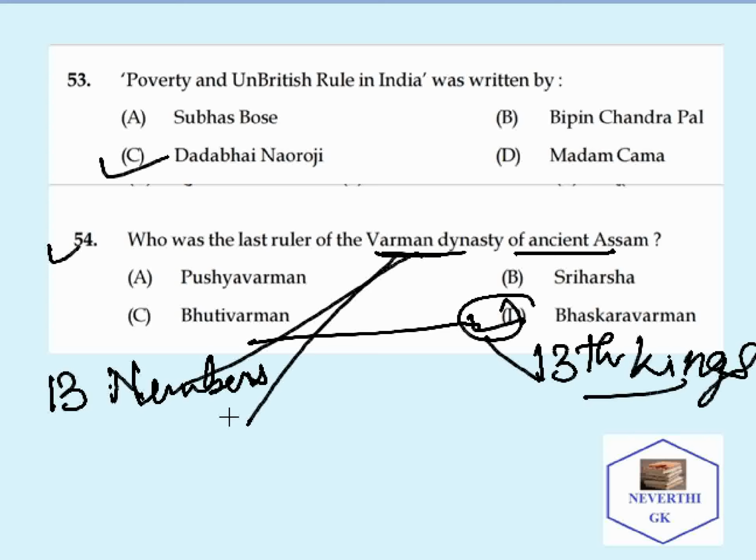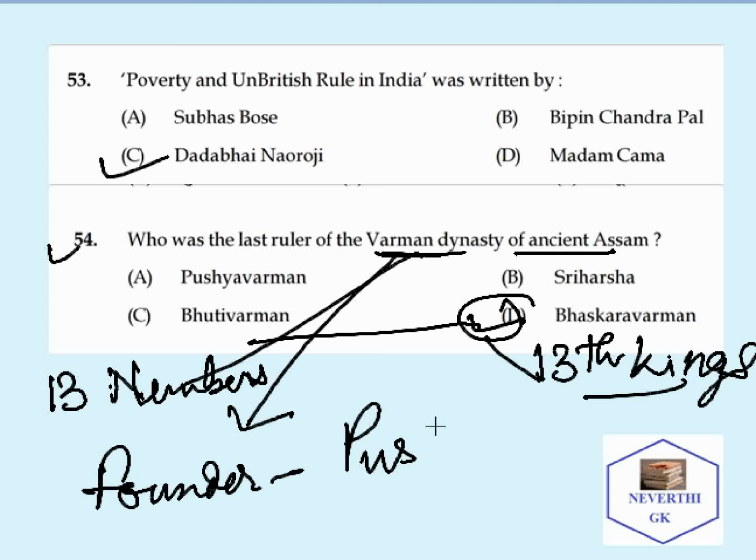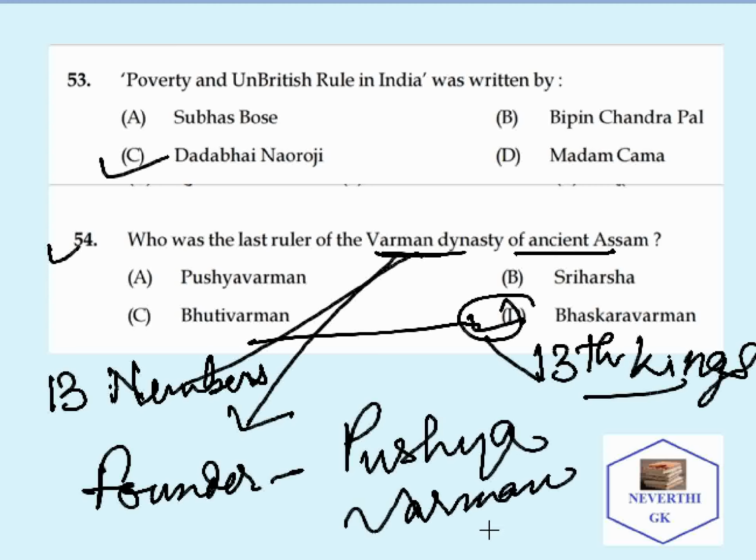Another question may be asked about the founder of the Varman dynasty. The correct answer will be Pushya Varman. Pushya Varman was the first king of the Varman dynasty, and the last king is Bhaskar Varman.